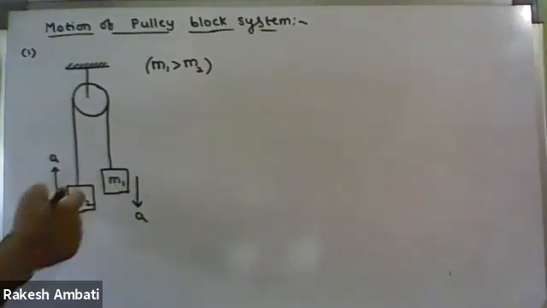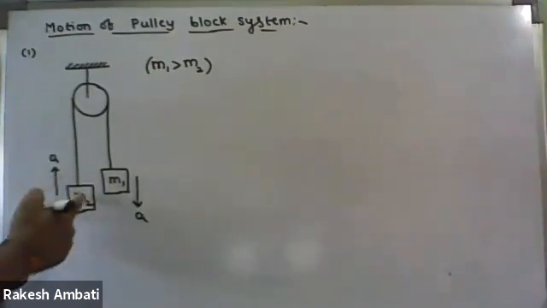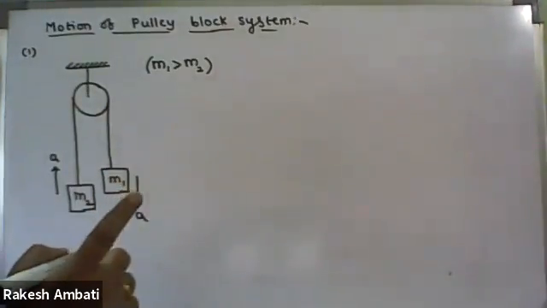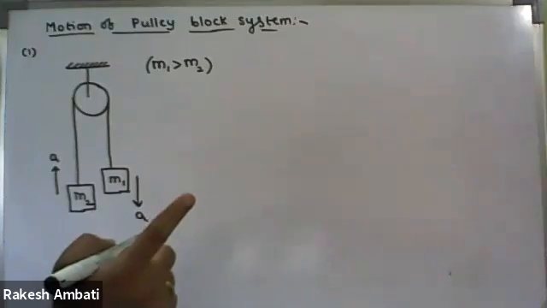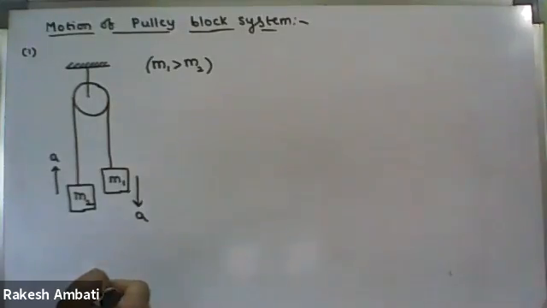Here M1 and M2 blocks are connected by an ideal string. In the case of an ideal string, meaning massless string, what will the tension force at all points be? Constant, the same.